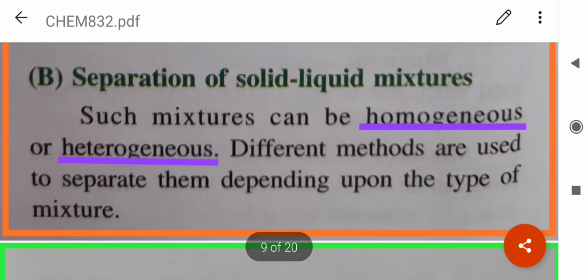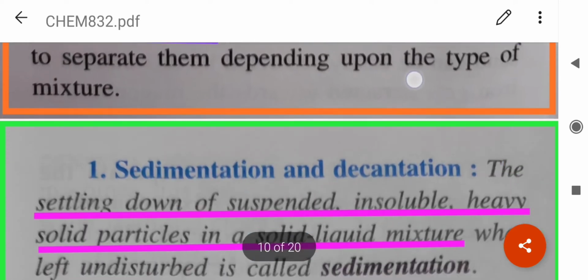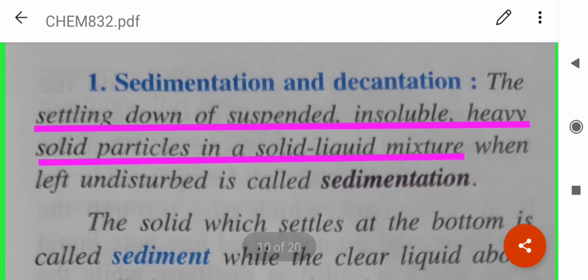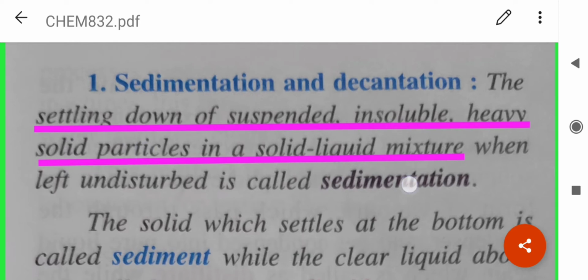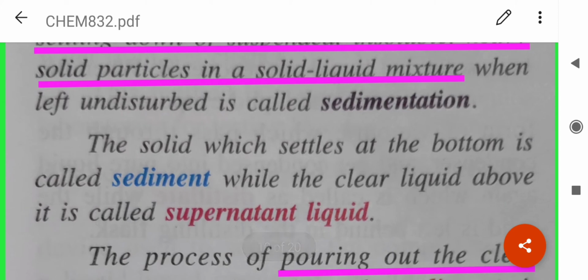Then let's move to separation of solid-liquid mixtures which are either homogeneous or heterogeneous. Sedimentation and decantation, you know it very well. Sedimentation is the settling down of suspended, insoluble, heavy solid particles in a solid-liquid mixture when they are left undisturbed.